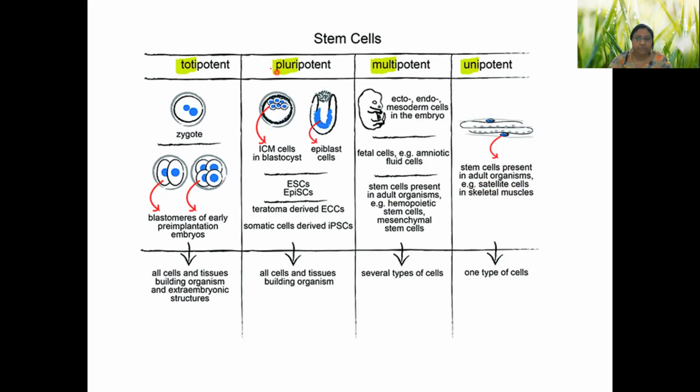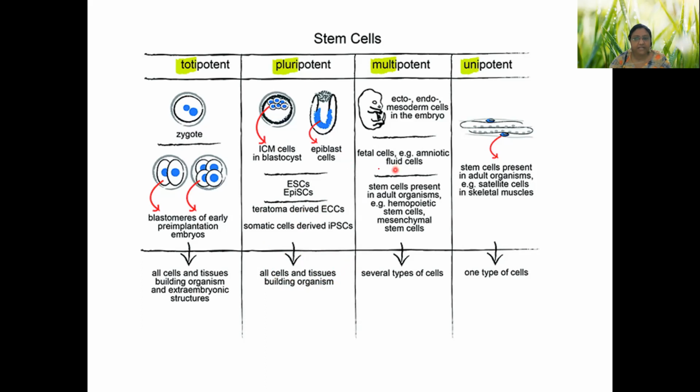Next cell is pluripotent cell. Here one type of cell can produce all cells and tissues, that is building organisms. Like cancer cells is able to do this.